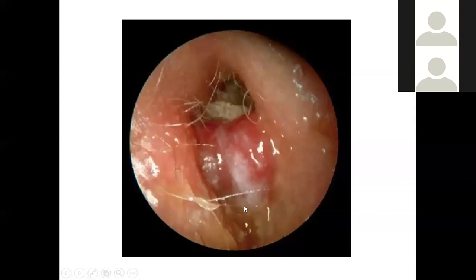And now in this portion, you can see redness somewhere and whiteness somewhere. This is the granulation tissue present in the canal. This granulation tissue is formed due to the damage to the bone of the canal, side by side with the repair of the external auditory canal.